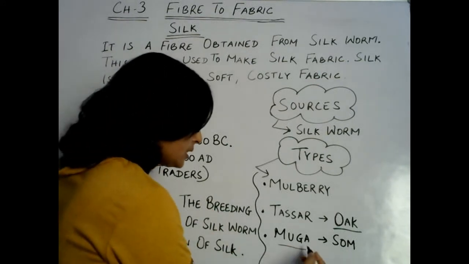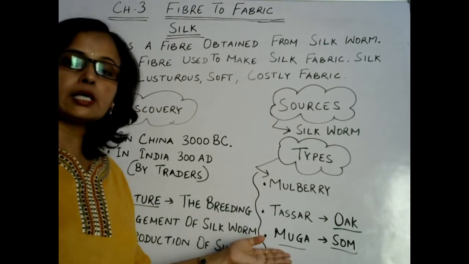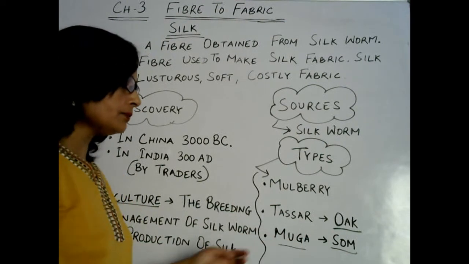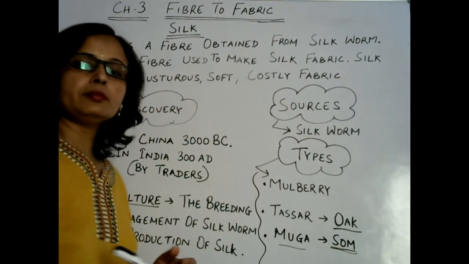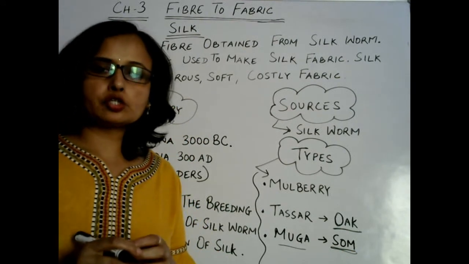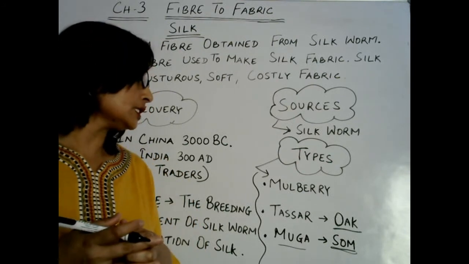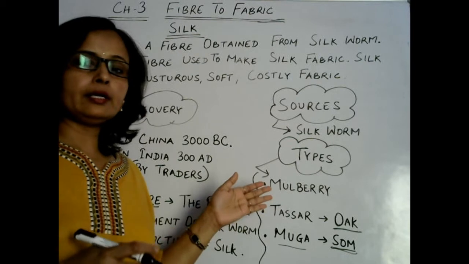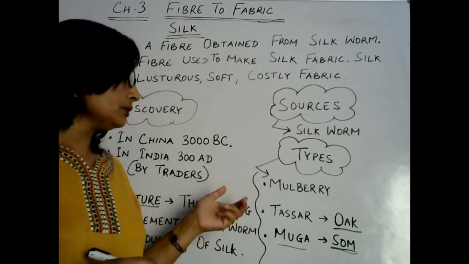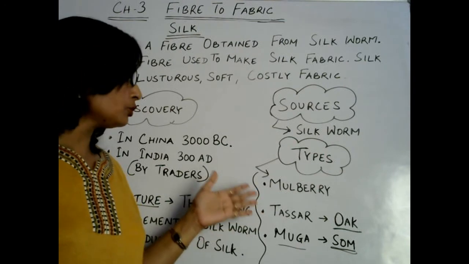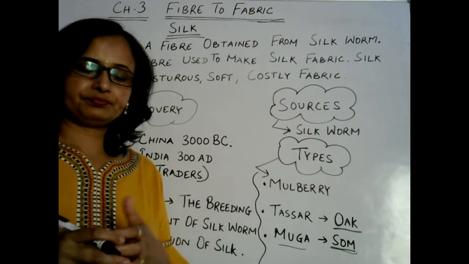Next is muga silk, and the insects which produce muga silk feed on som leaves. The plant is som. The insects that feed on leaves of the som plant produce muga silk. These are the most popular silks that people use.